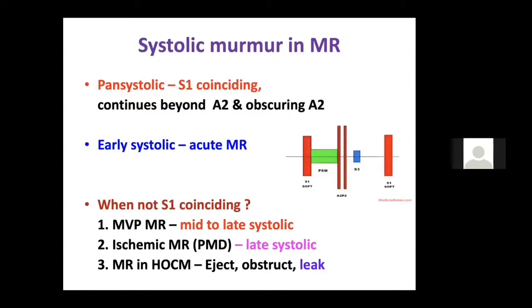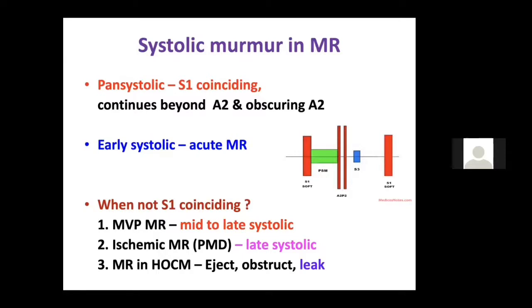Now, what about the murmur? All of us know we get a soft blowing pansystolic murmur. You may not be able to hear the first heart sound, and it goes beyond A2 and may obscure the A2. That is why many times we are not able to hear even the first heart sound and the second heart sound because of the pansystolic murmur. If you have only an early systolic murmur, think that it is acute MR and not chronic MR. Then you should think about endocarditis and ischemic heart disease like papillary muscle rupture.